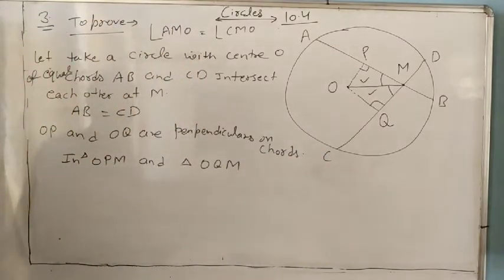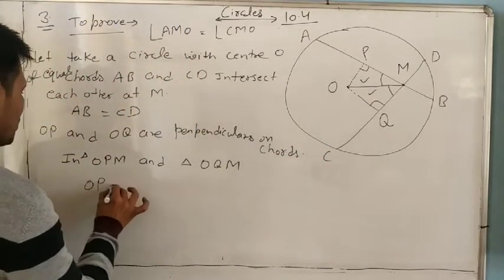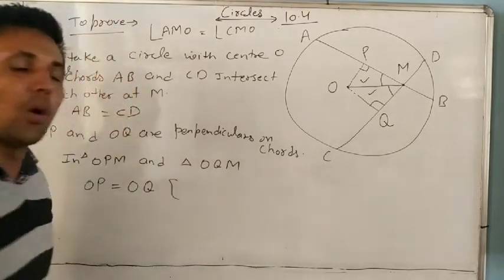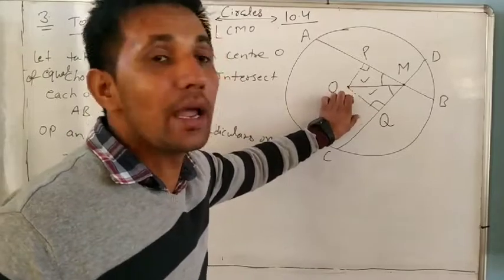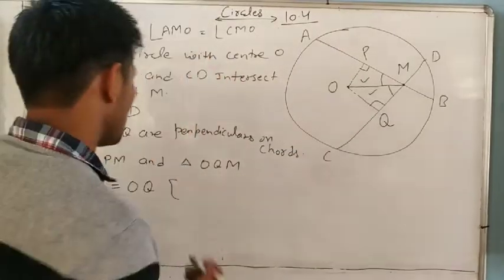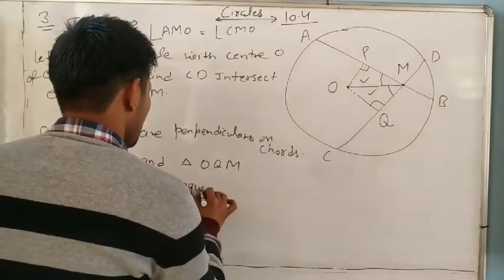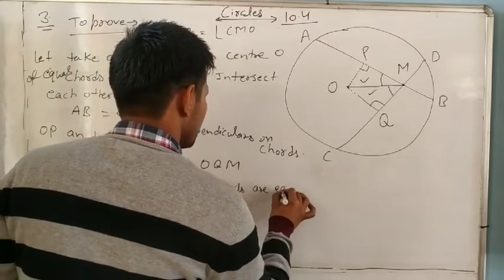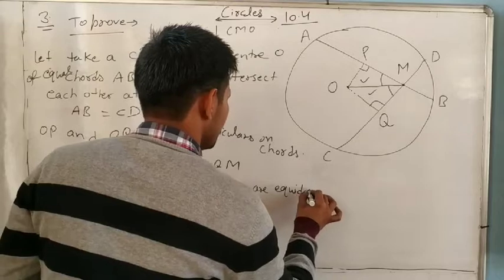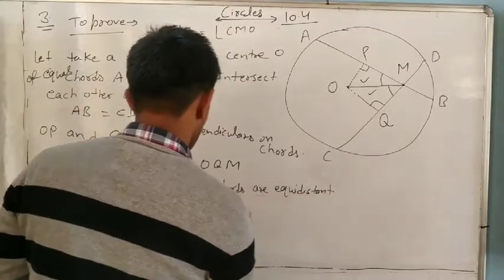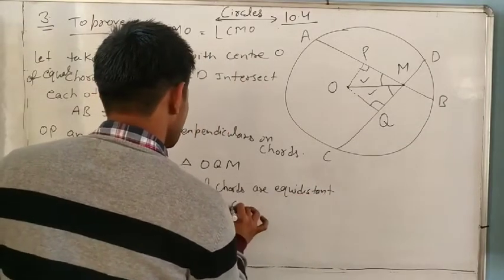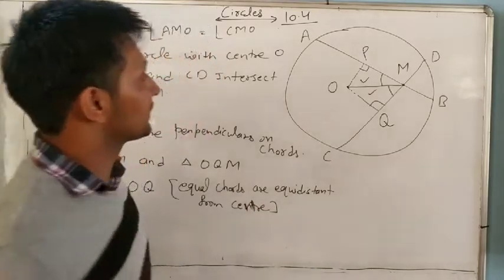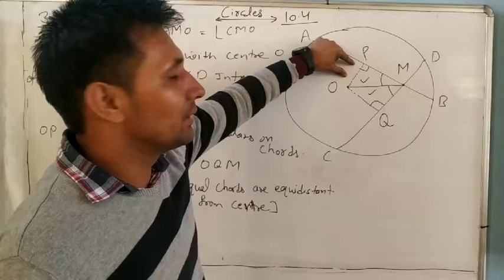Now look, first is OP equal to OQ or not? Tell me, why? Right reason: because chords are equal. Equal chords are equidistant from the center. Everyone knows it is theorem number 10.6.